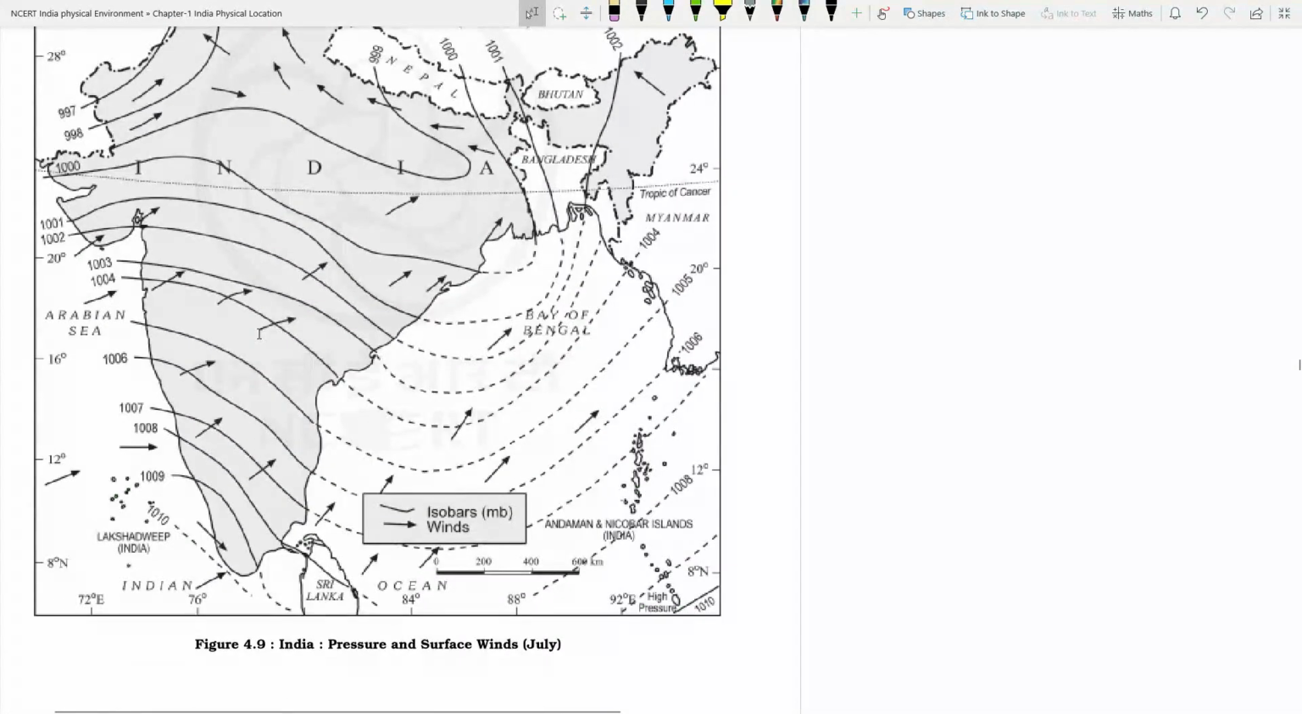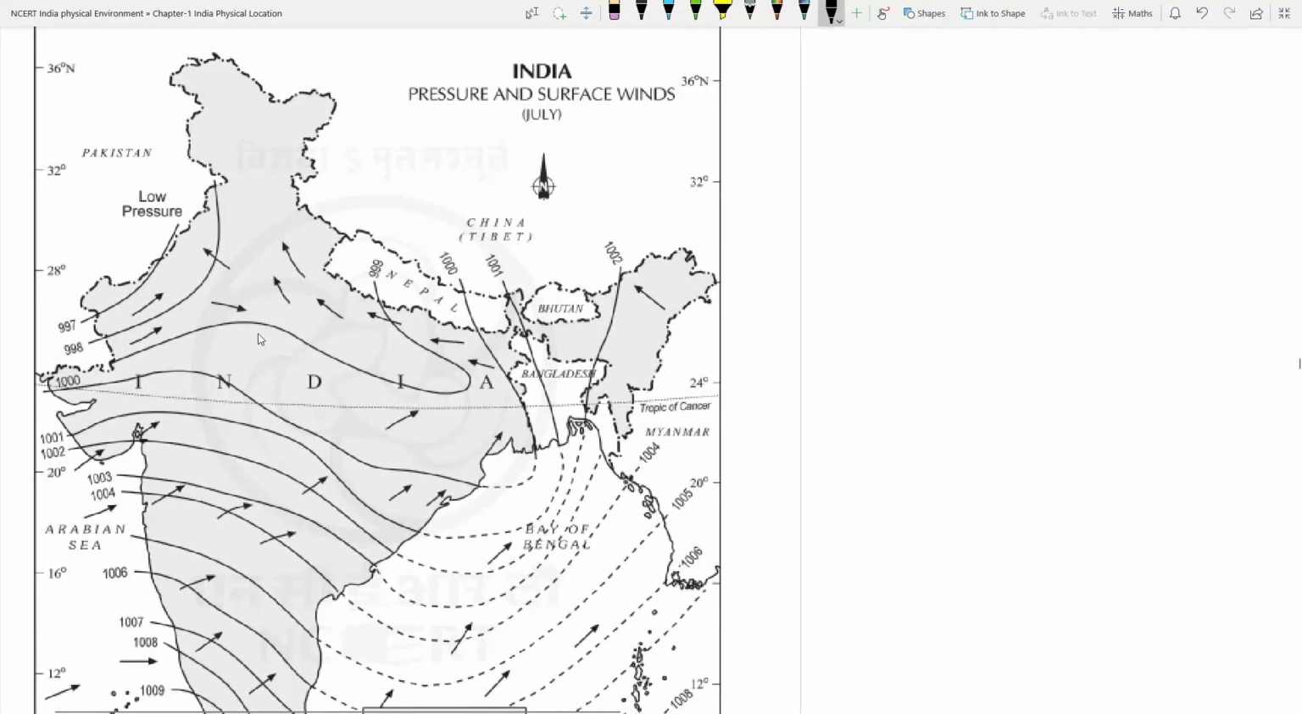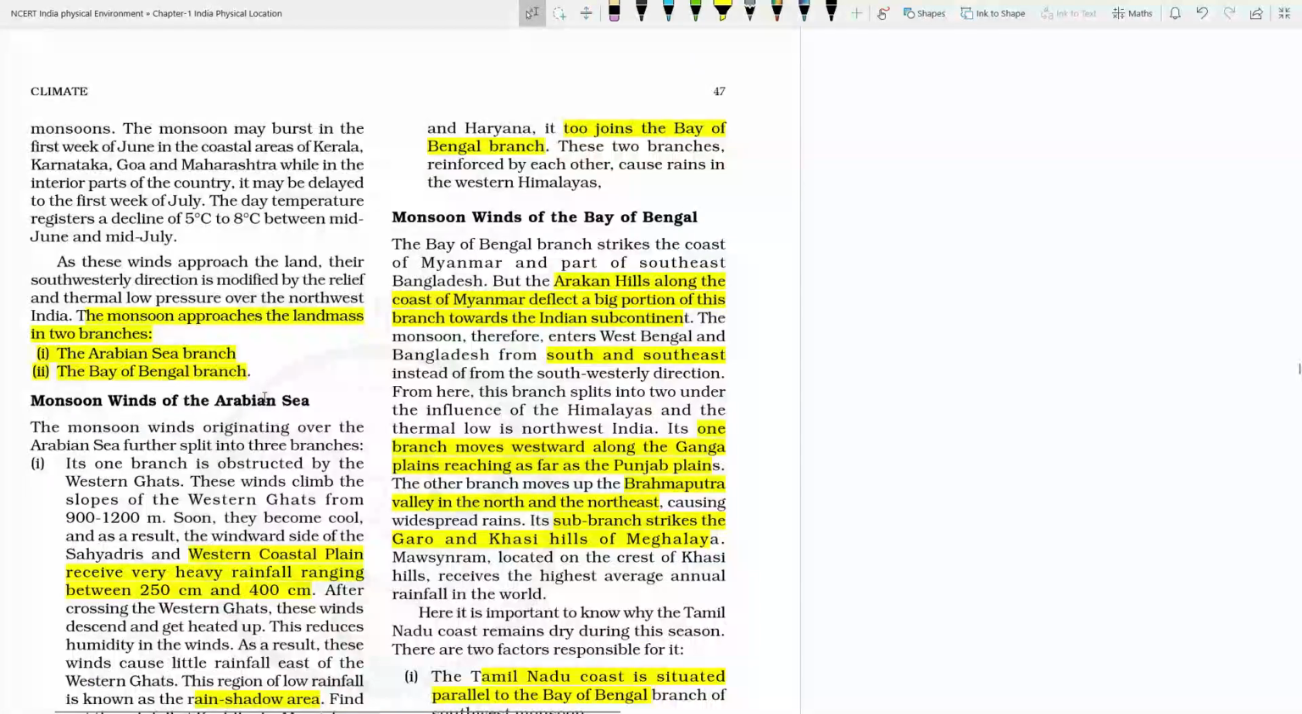In the July season, the temperature is too high in this area. This area has a very low pressure zone, so all the winds will be attracted towards it. You can see all the winds are being attracted towards the low pressure zone. Okay? So as you know, there are two branches, the Arabian Sea branch and the Bay of Bengal branch.